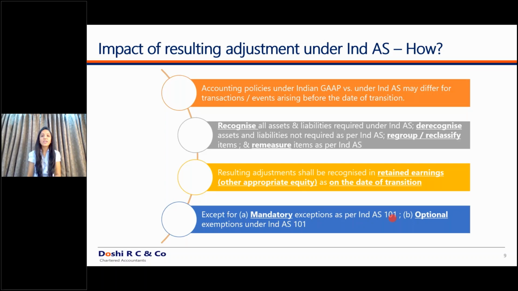Then there is detailed guidance on financial instruments, which is one of the critical and most important standards under Ind AS, and which has the majority of concepts, a bit difficult concepts also I would say, but very important if you need to understand Ind AS financial statements. Then you have deferred tax. We had deferred tax also, but we have detailed guidance under Ind AS on deferred taxes.